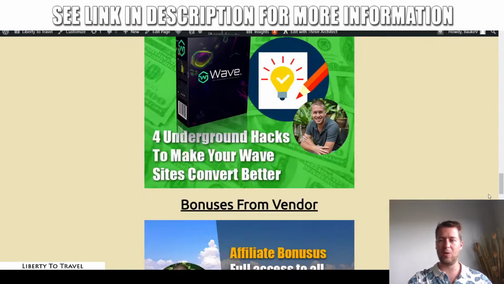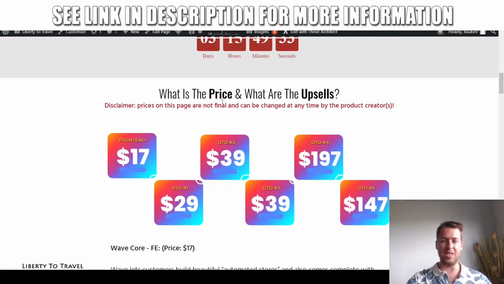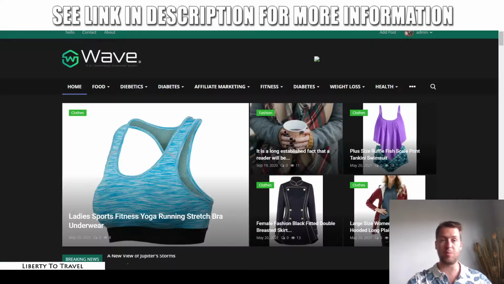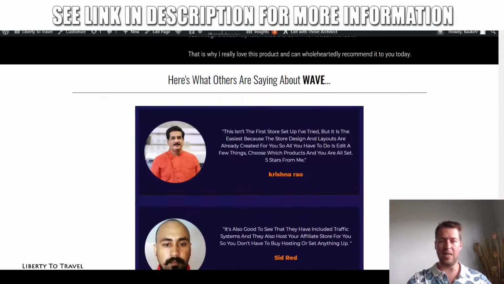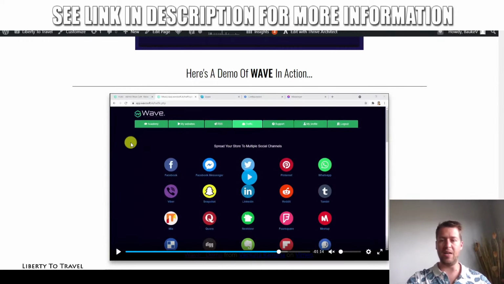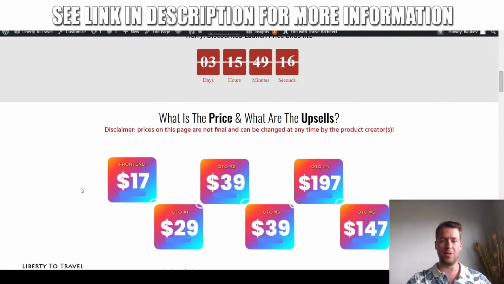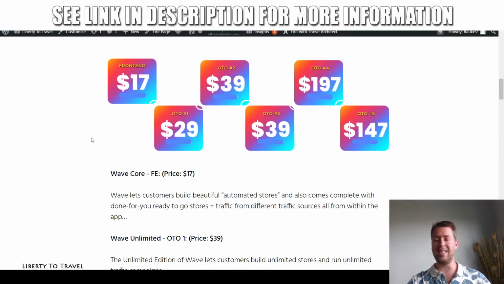Now let's have a quick look at the funnel then. So this is the funnel right here. So the front end product, that's everything I showed you in my demo. That is this dashboard, the actual software that creates this site, as well as the members area I showed you right here in the demo video. This members area is all going to be included in the front end, which is going to be $17 US at the start of the launch, taking place today on the 27th of May 2021 at 11 a.m. EST. So that is the front end, $17 US.